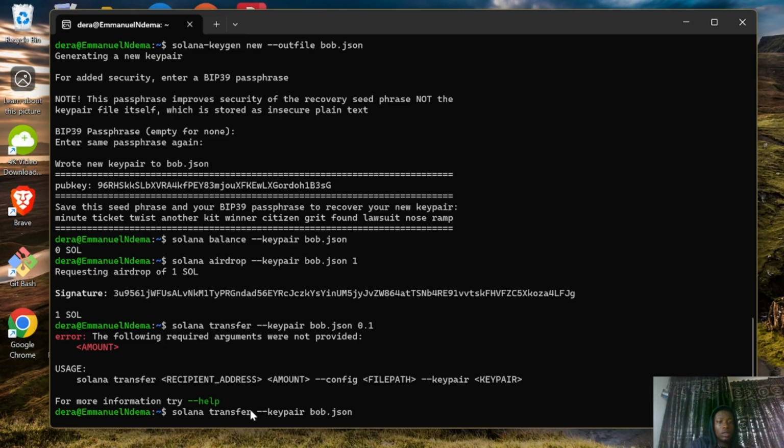So solana transfer, here is Bob's address, then let's say 0.1, and then keypair bob.json.